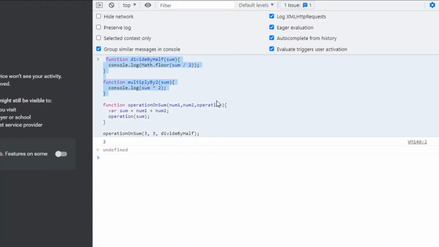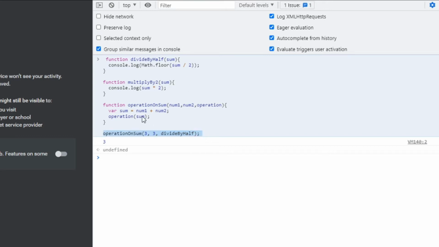In this code, we are performing mathematical operations on the sum of two numbers. The operationOnSum function takes three arguments: first number, second number, and the operation that is to be performed on their sum, which is callback. Both divideByHalf and multiplyBy2 functions are used as callback functions in this code. These callback functions will be executed only after the function operationOnSum is executed.